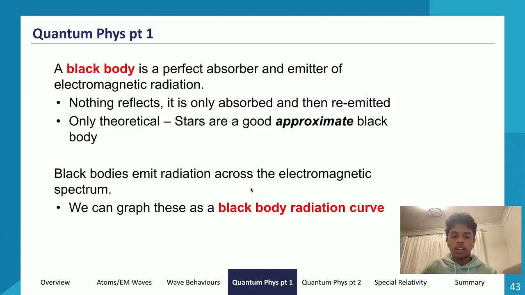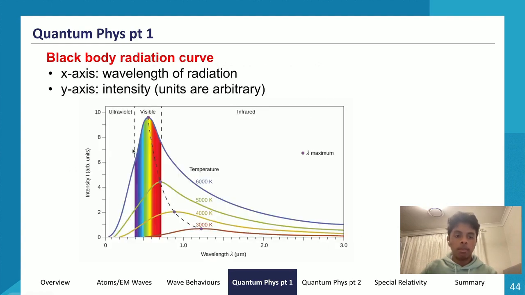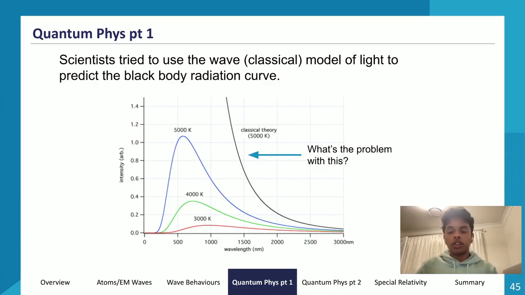Black bodies emit radiation across the electromagnetic spectrum, and we can graph this as what we now know as the black body radiation curve. I'll show you what that looks like. It looks something like this image over here. The x-axis of the black body radiation curve shows the wavelength of radiation, and the y-axis shows intensity. The units for intensity are arbitrary, so they could give you a massive confusing unit, but it doesn't really matter. Using this, we can calculate the temperature of an object, as there's an equation that denotes the relationship between temperature and wavelength. Let's go through the ultraviolet catastrophe before that though.